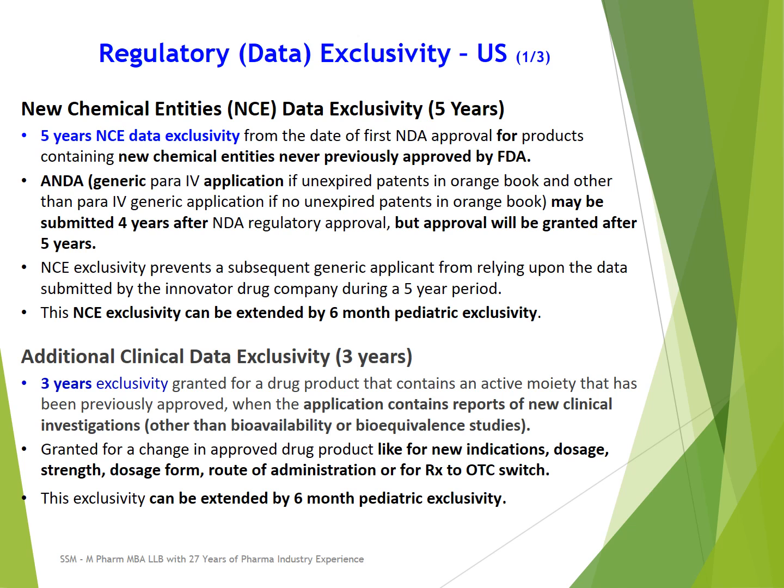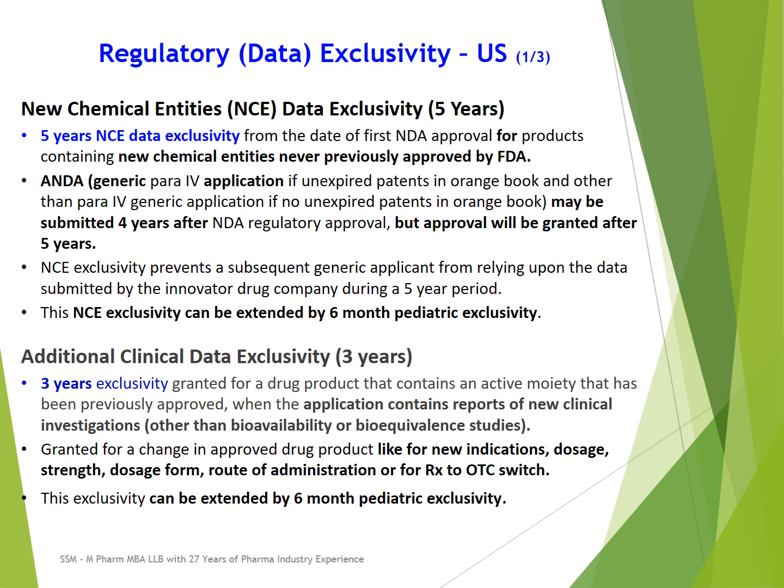Any new chemical entity approved for the first time in US is eligible for 5 years of NCE data exclusivity. During this 5 years of exclusivity, no generic version can be approved, but a generic application can be filed after 4 years, but approval will happen only after 5 years.